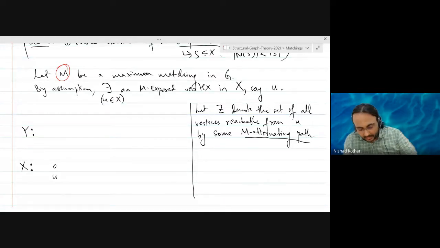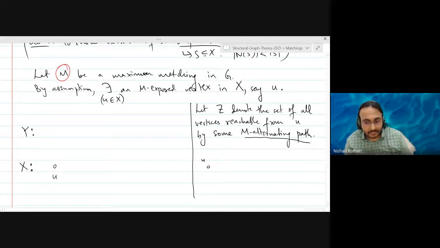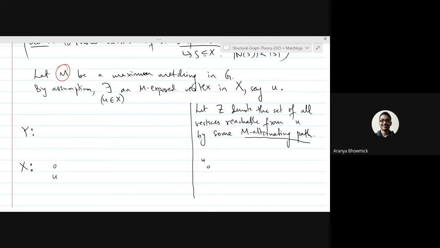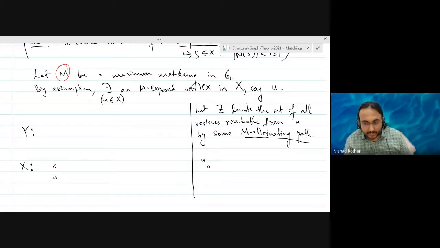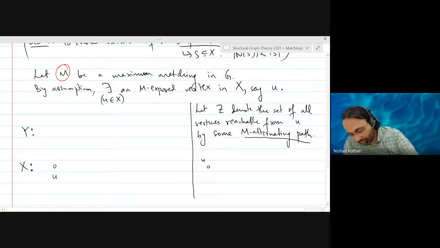Okay, let me give you one example of an alternating path. We are going to start at U, because U is M exposed. Other than the vertex U, it cannot contain any other vertex of X. Why? Because an M alternating path must be an odd length path. No, that is an augmenting path. An M alternating path does not have to be an odd length path. We are not going to have augmenting paths. So that is why we are considering alternating paths.